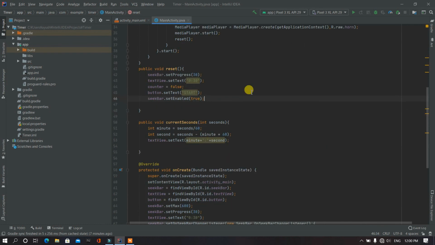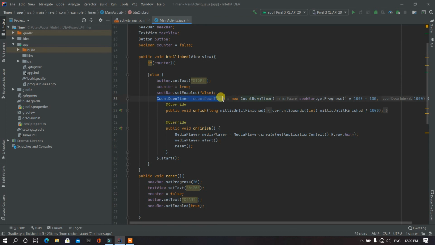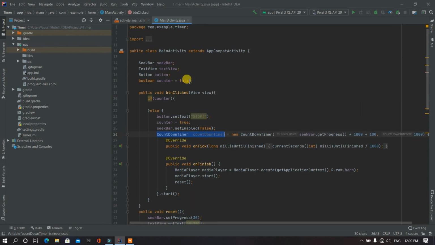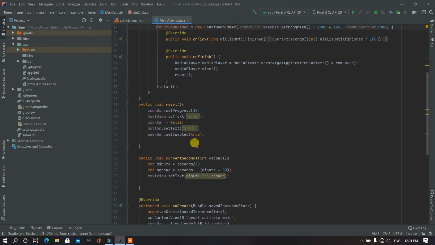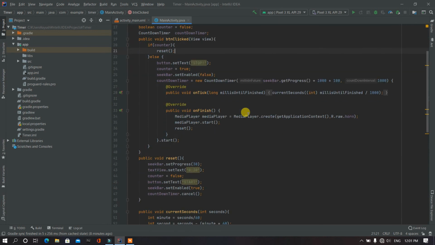Okay, and at last we have to stop the counter. So for doing this, we have to create a global variable of the counter. So here, and deleting this will do the trick. Okay, now we will use the counter timer and cancel it. Okay, now a reset method is completed, and we'll call it here also, and let's start the program.